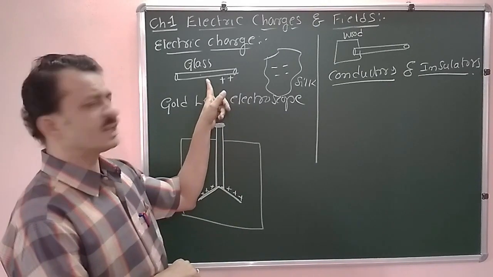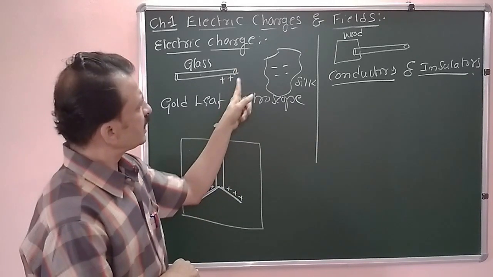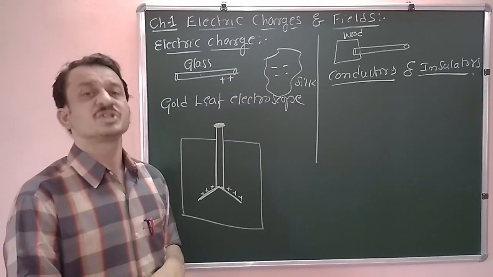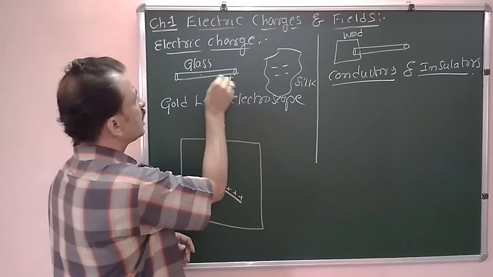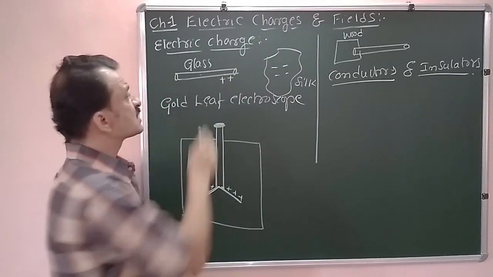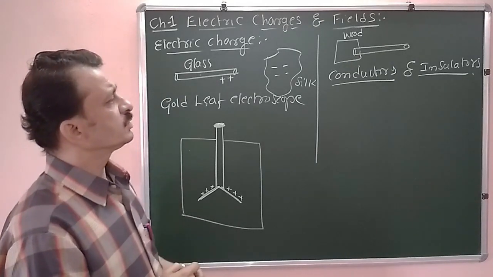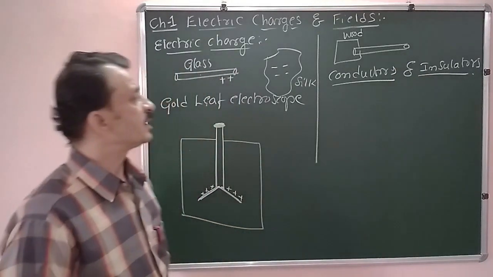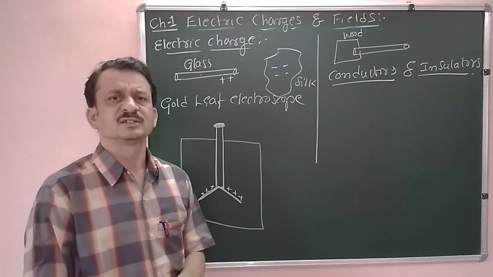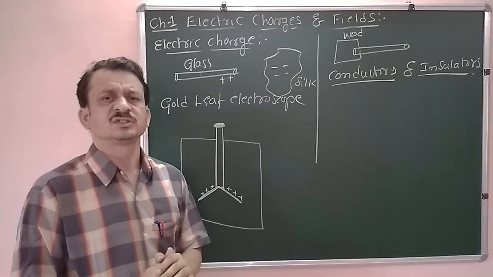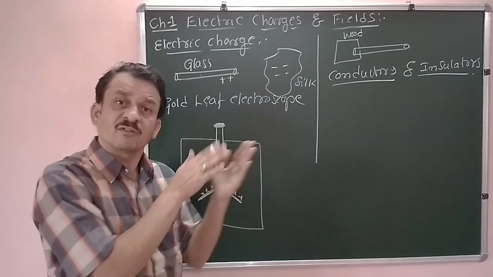Now since glass is an insulator, when it is rubbed with silk, the charges accumulate only at a particular position, at this region only. These charges will not move from one end to the other end of the glass because the glass is an insulator. Remember that. That is the difference between conductors and insulators. Insulators get charged by the method of friction.